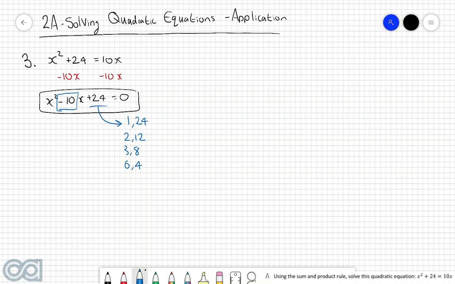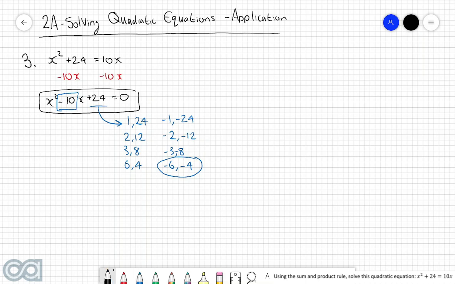So in other words, we need to consider negative 1 and negative 24, negative 2 and negative 12, negative 3 and negative 8, and then negative 6 and negative 4. By looking through this list, we can see that if we add together negative 6 and negative 4, we get the desired negative 10.